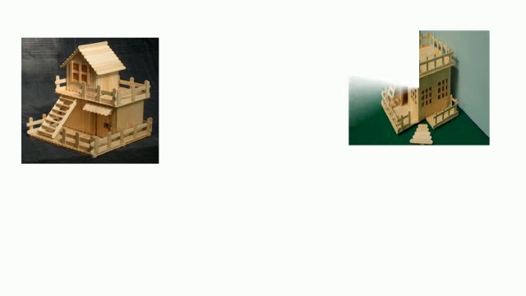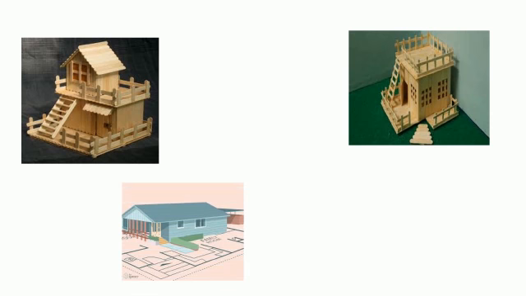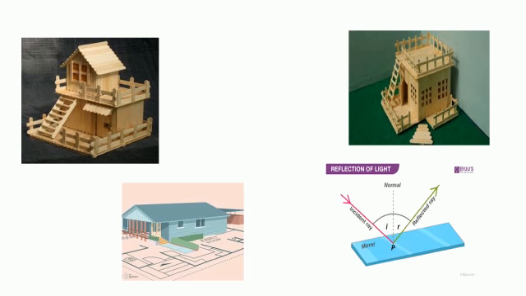What are you observing? A small house or hut made by ice cream sticks. One more house of different design. You have here a blueprint of a house made by an engineer for constructing a house. Can I say this? Yes. What are you observing? Physics. That is reflection of light.